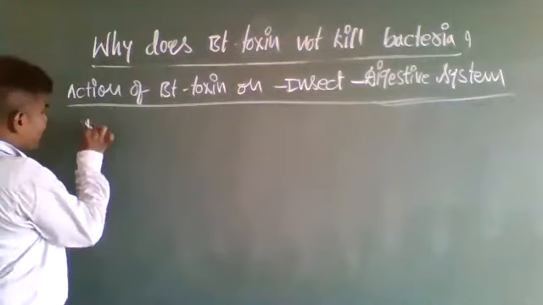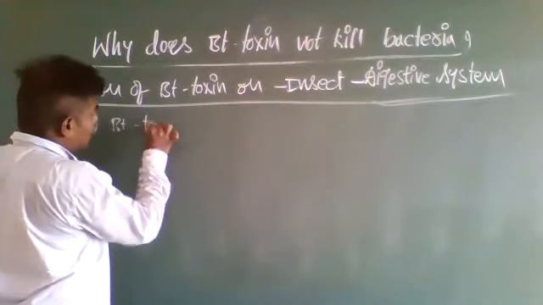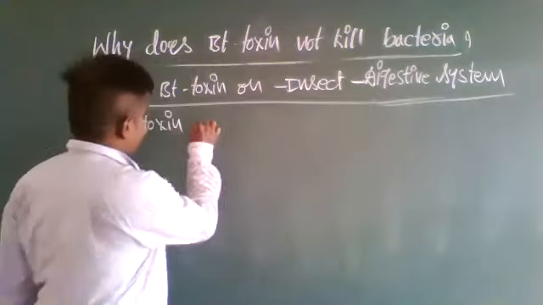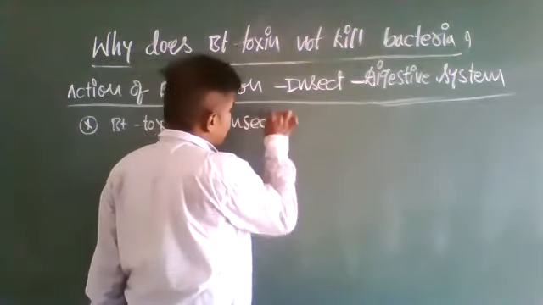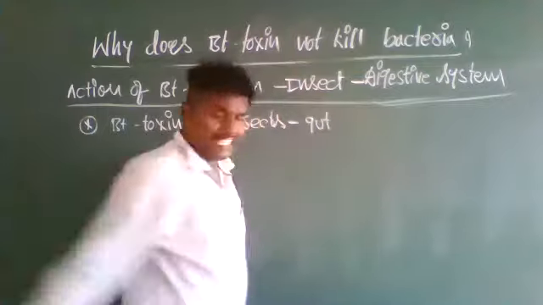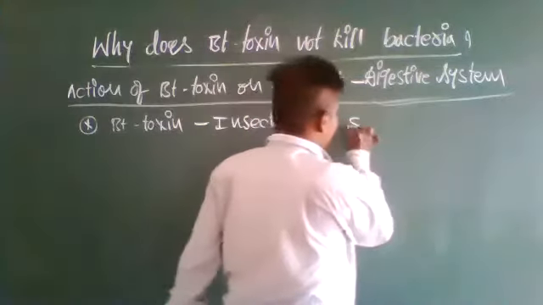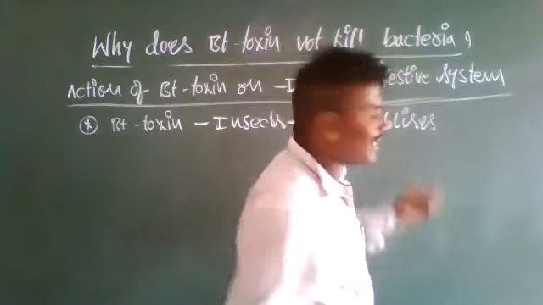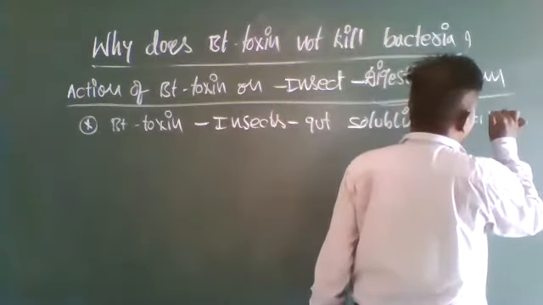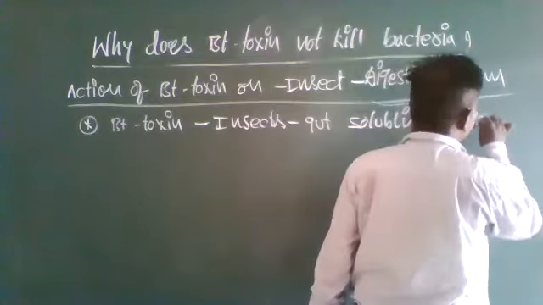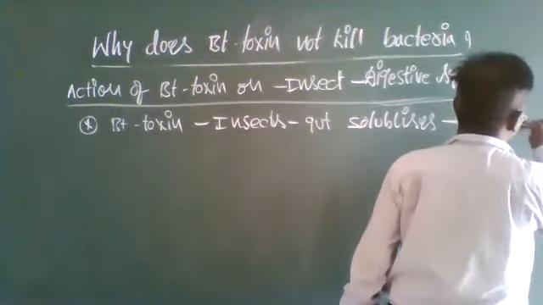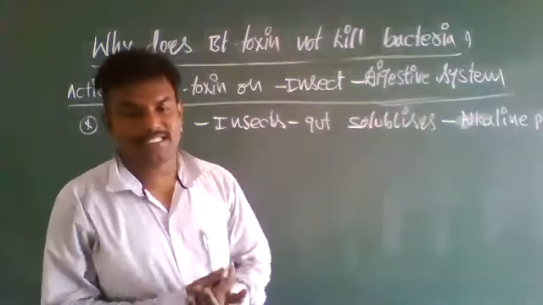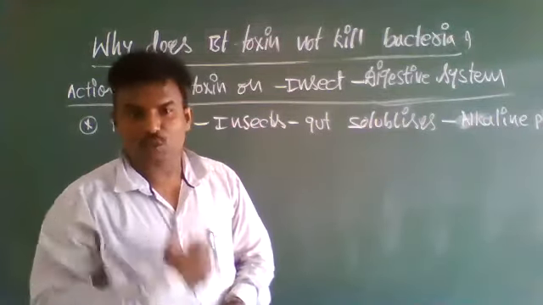So when this Bt toxin, Bacillus thuringiensis toxin, enters the insect's gut, immediately it solubilizes in alkaline pH and gets turned into its active form.